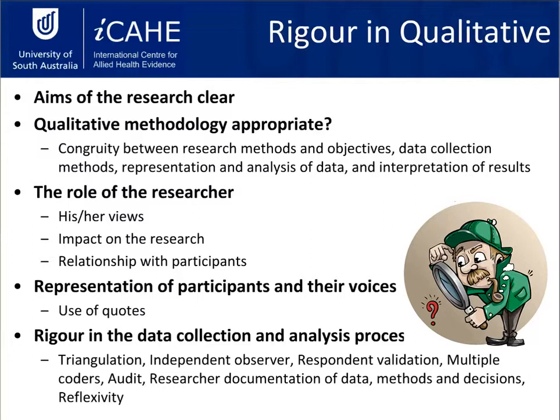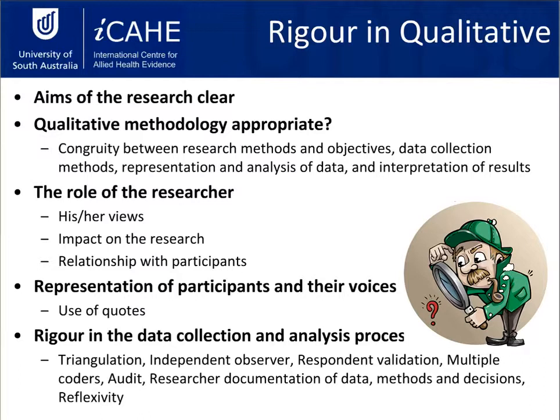So there are a couple of different ways that you can increase the rigor. One of them, as I was saying before, is you can get participants to review their transcripts. But there are other ways, such as if you're doing an observational study. So for example, if you were assessing hand hygiene compliance and you needed observers, you could have more than one independent observer doing the recording so that there's a little bit less bias there.